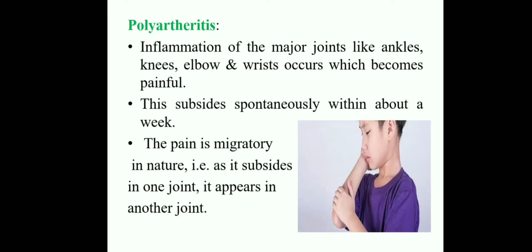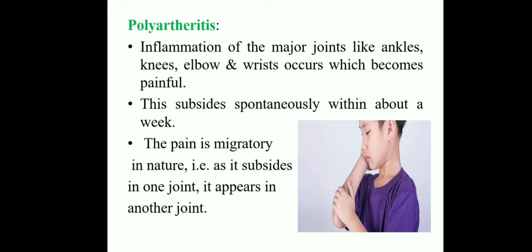And polyarthritis is there. As I said, the inflammation may enter into the heart muscles and the joints, brain, and then skin also. When that inflammation is present in the joints, polyarthritis is there. The inflammation of the major joints like ankles, knees, elbows, wrist occurs with a bone pain. Those children suffering with this rheumatic fever or heart disease express, I am getting a severe bone pain or joint pain. This subsides spontaneously within about a week.